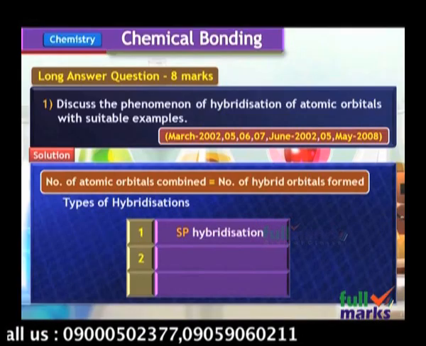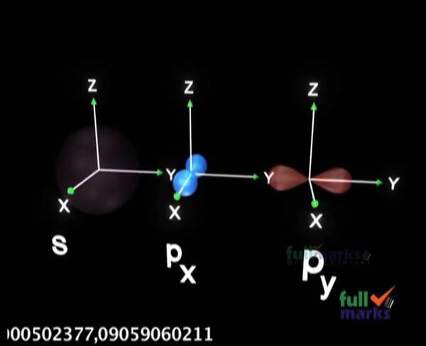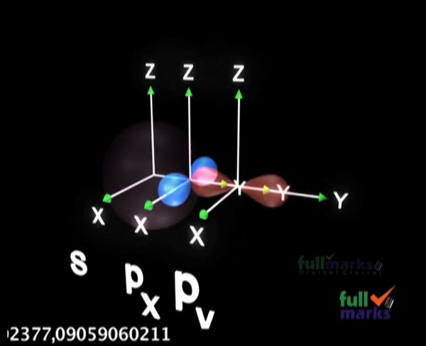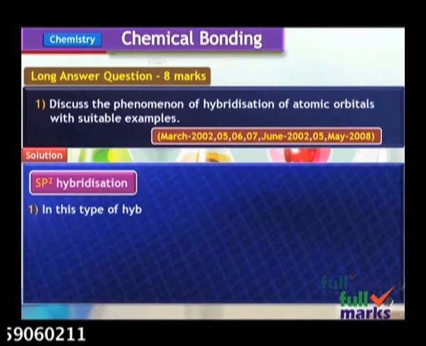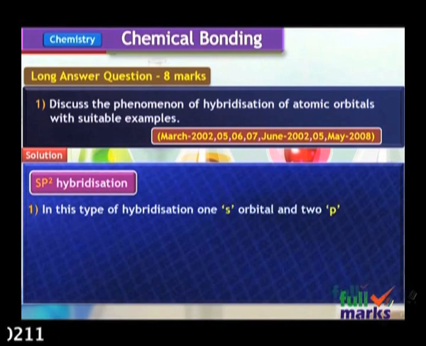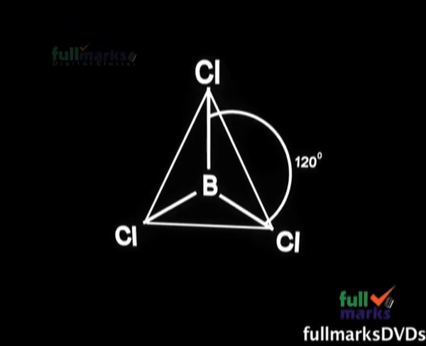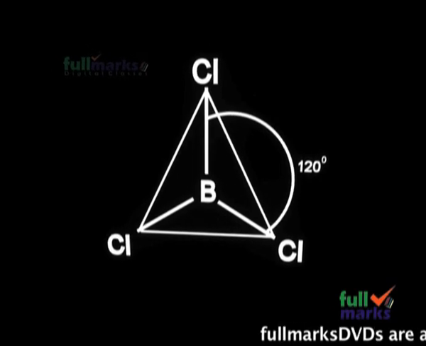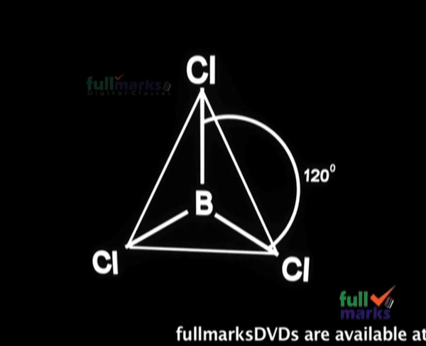Now let us go for sp2 hybridization. See, the name itself indicates sp2 means 1s and 2p orbitals are involved. So in this type of hybridization, 1s and 2p orbitals are involved to form 3 sp2 hybridized orbitals. And in this hybridization, the shape of the molecule is trigonal planar with bond angle 120 degrees.